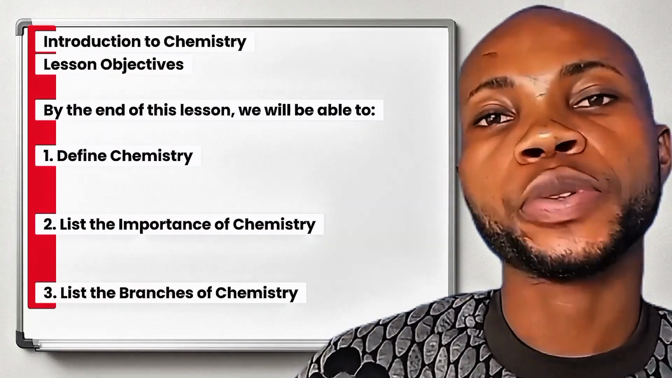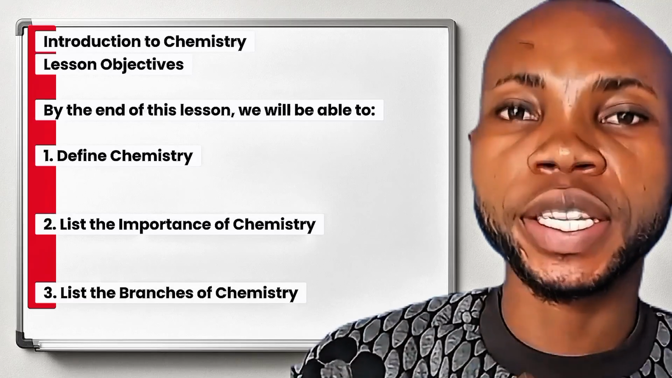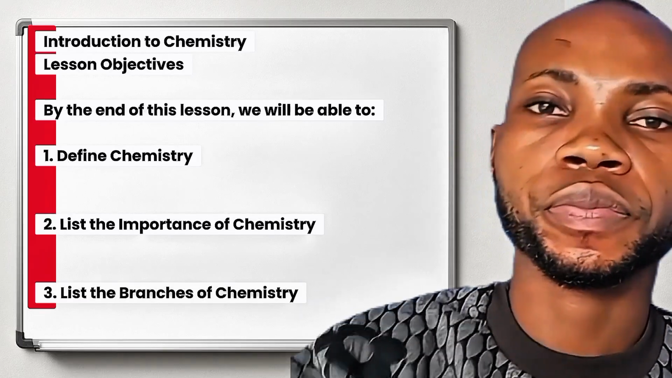At the end of this lesson, we'll be able to define chemistry, list the importance of chemistry, and also list the main branches of chemistry. First question, what exactly is chemistry?